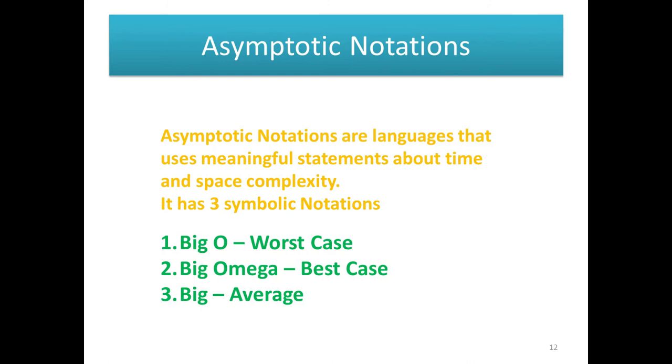Then 3 more important questions. What is asymptotic notation? Asymptotic notation is a language that uses meaningful statements about time and space complexity. It has 3 notations: Big O means worst case, big omega, best case, big theta, average case. You refer to the book simply.